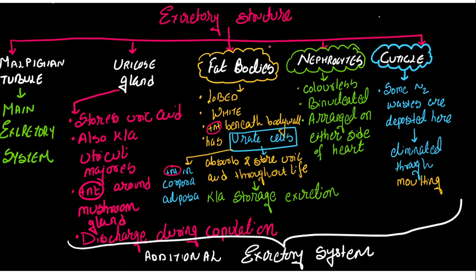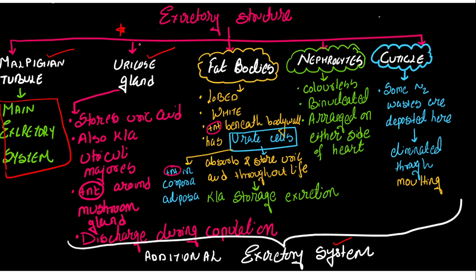Now, all the excretory structures I have written in one page. I want all of you to write it like this, okay? Now, excretory structure, here we are going to talk about the Malpighian tubule, which is nothing but the main excretory system. We'll discuss it in the next page. What about the additional excretory system? Here we'll see the uricose gland. This is super important with respect to the NEET.